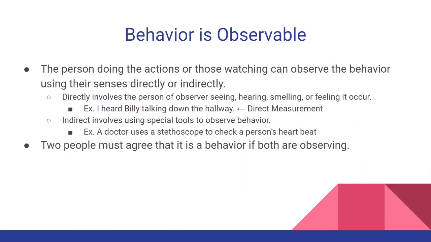Indirect observation involves using special tools to observe behavior. So for example, a doctor uses a stethoscope to check a person's heartbeat. If two people are observing, they must both agree that it is a behavior.